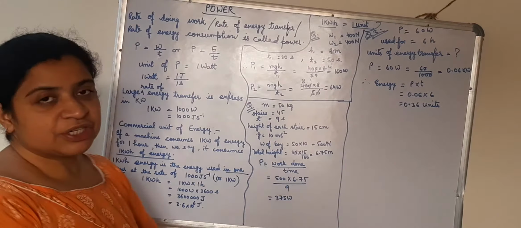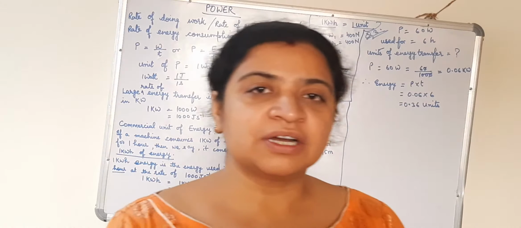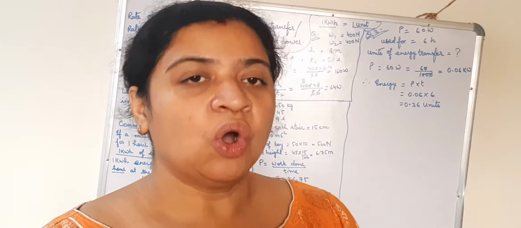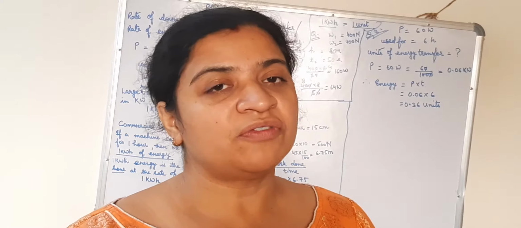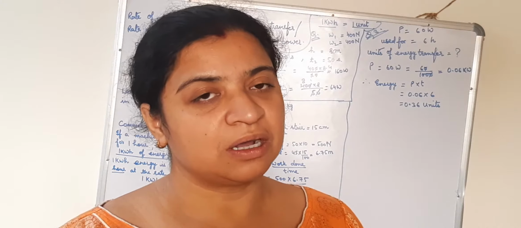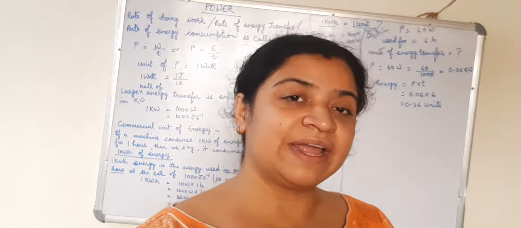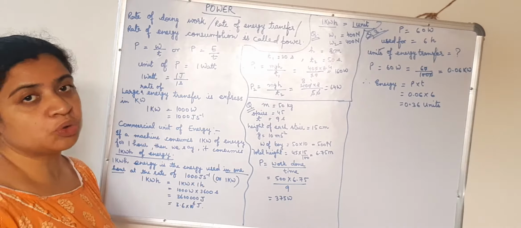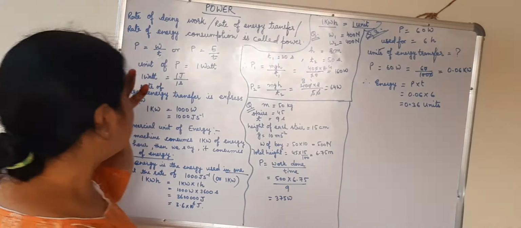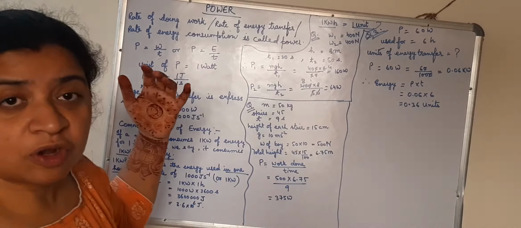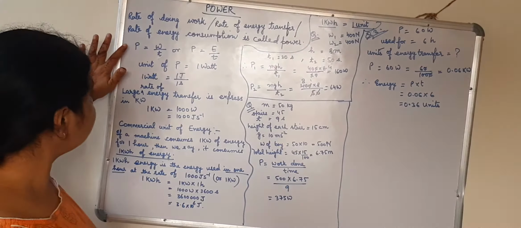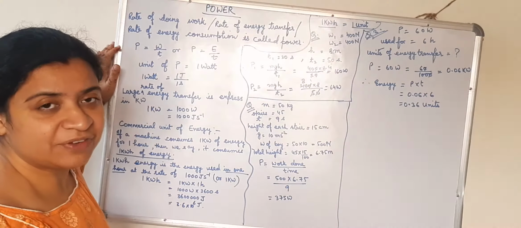So first definition, rate of doing work is known as power, or you can also write rate of energy transfer is known as power, or rate of energy consumption is also known as power. So what will be the expression for power according to these definitions?